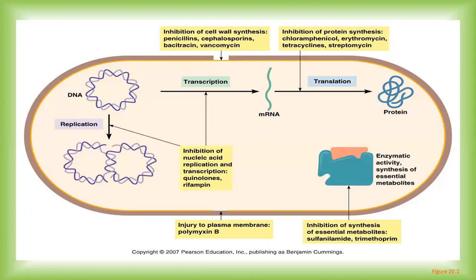Then there are antibiotics which inhibit nucleic acid replication and transcription. You can see in the diagram that drugs like quinolones and rifampin act through this mechanism. We'll see in the next lecture, in detail, how exactly cell wall synthesis at the molecular level is inhibited by penicillin, cephalosporin, and other categories of drugs.